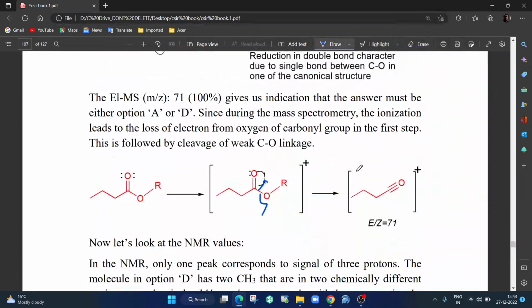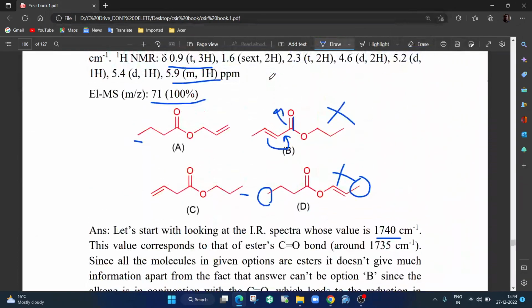It breaks up, so you get a triple bond like that. Now this corresponds to 71. So what is there? 71: oxygen, carbon, CH2, CH2, CH3. Now if we look between A and C, A has CH3, CH2, C triple bond O, but here it is CH2, CH2, it has 2 hydrogens less. So it should have come at 69 and not 71. So very clearly we have the answer as A.